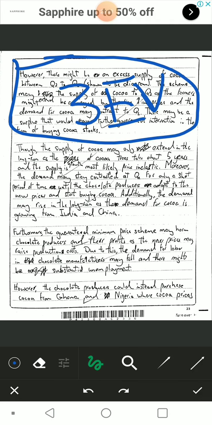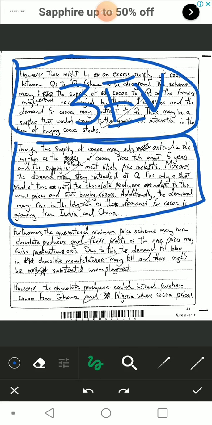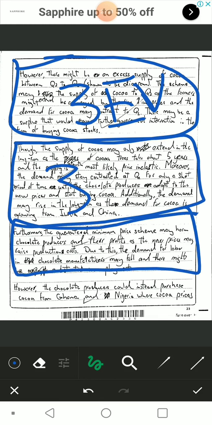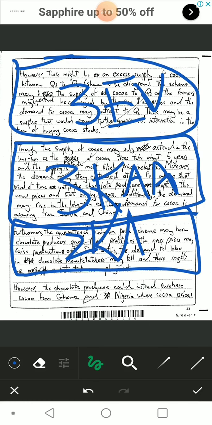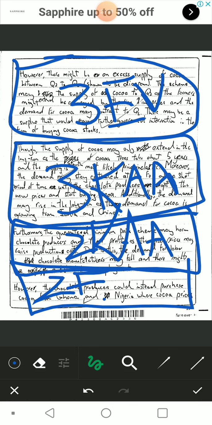But my KAA, this is excessively profuse on KA marks. These are 3K marks, these are 2K marks, 3KA marks, 2KA marks, true evaluation here.